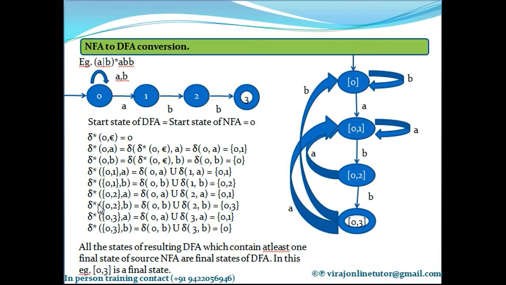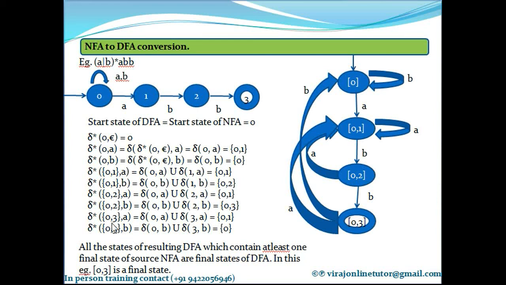Next we need to compute delta asterisk of 0 comma 2 on B, which is delta of 0 comma B union delta of 2 comma B. Delta of 0 comma B is 0. So just write down 0. Delta of 2 comma B is 3. So 3. So I have computed delta asterisk of 0 comma 2 on A and B. Any new state you found out? Yes, 0 comma 3.